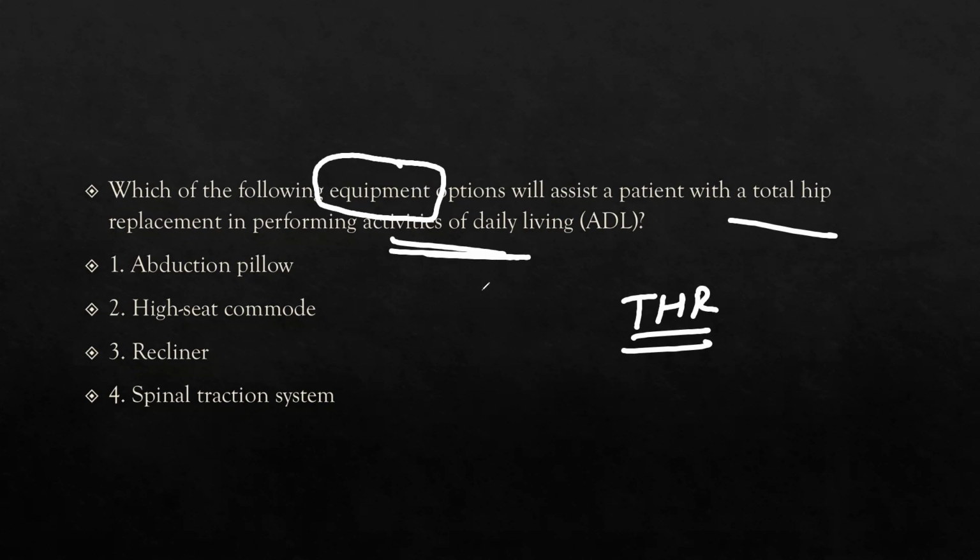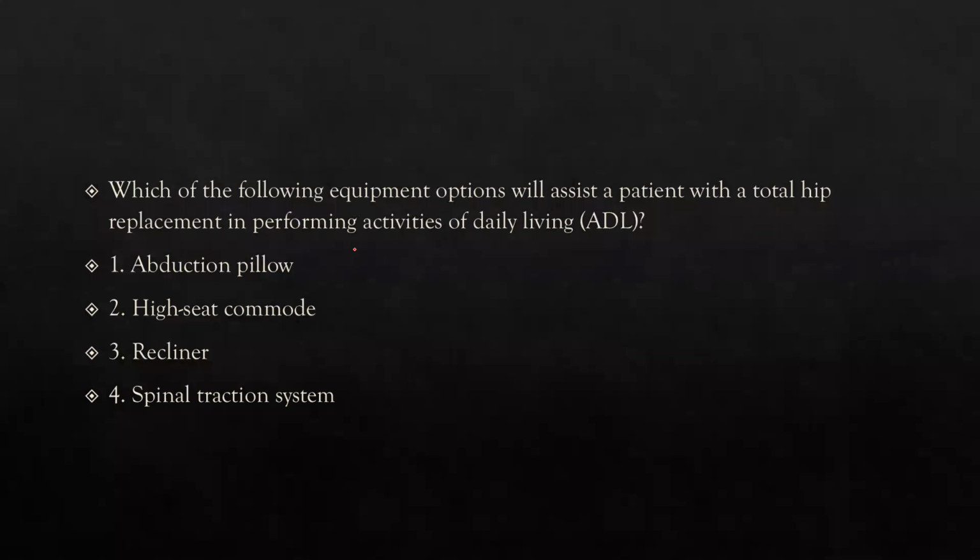Okay, so let's see what the activities of daily living are. We know they include taking a bath, going to the washroom, brushing, bathing. All these are activities of daily living. So let's solve this MCQ by finding the right option here. Firstly, abduction pillow is used to prevent hip abduction and potential prosthetic dislocation. So it is not that important in the activity of daily living here.